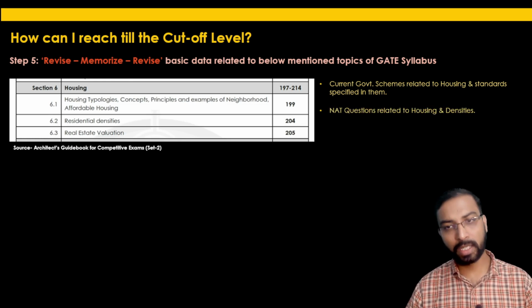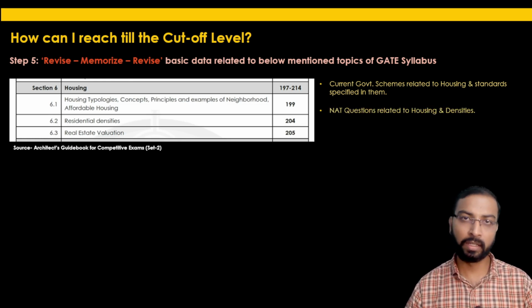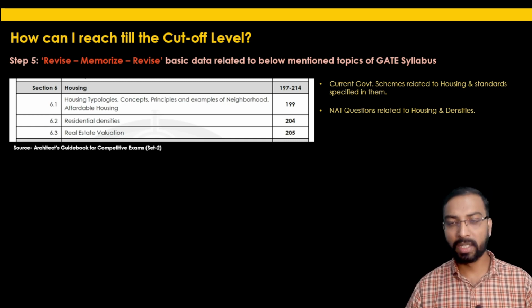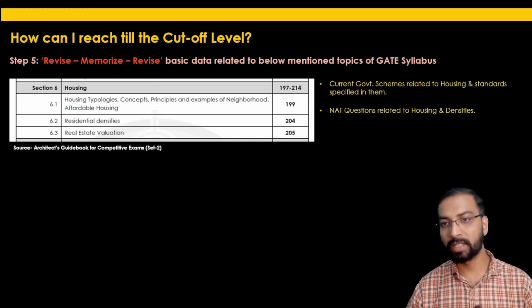Then numerical answer type questions related to housing and the density problem. Do multiple practice for this. Just keep a note of the related formula in a separate section in your notes.